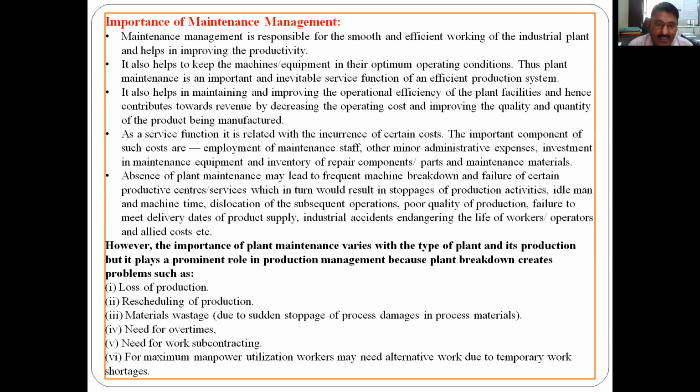And ultimately, if that order is required to be dispatched on 30th of January, and if two machines are in breakdown for 8 days, will the shop floor or the company be able to meet the delivery dates? Definitely no. And the loss of customer faith, etc., will happen. And if plant maintenance is not there, then very important, industrial accident. If maintenance is not there and there is rapid failure of any of these components, it is a very high risk to worker and operator, and again allied cost. So it is not only the cost of the loss of the job.